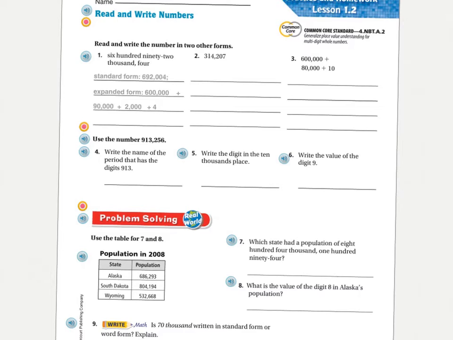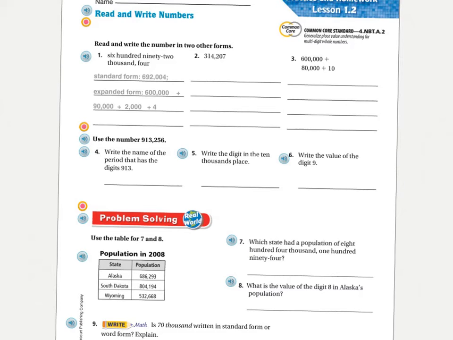You do the same thing for number 3, but it's already written in expanded form. So you need to write it in standard form and then in word form. Good job. Okay, number 4. We're going to use this number right here for all of these numbers, 4, 5, and 6.